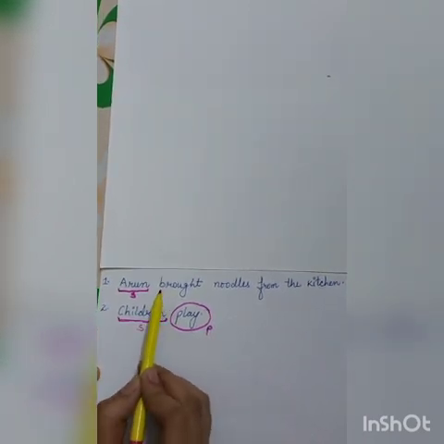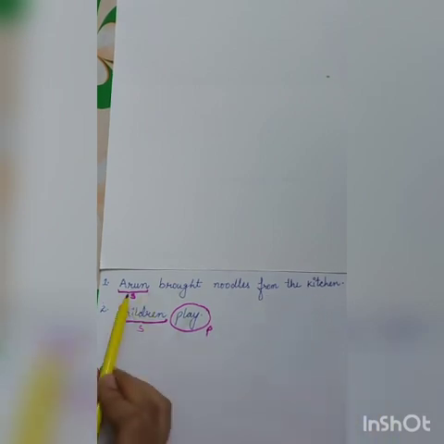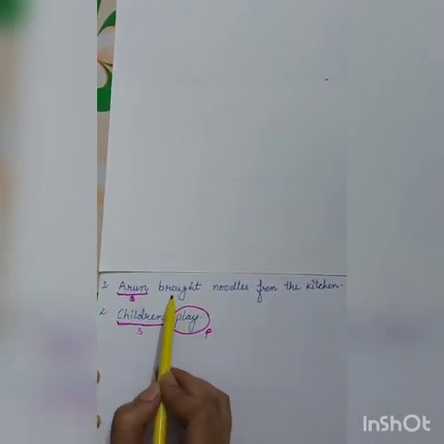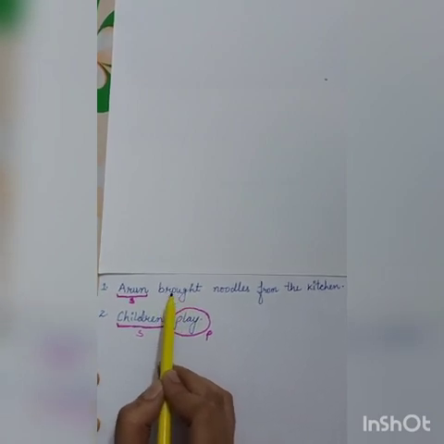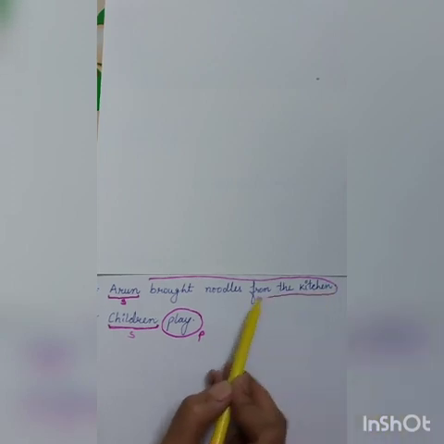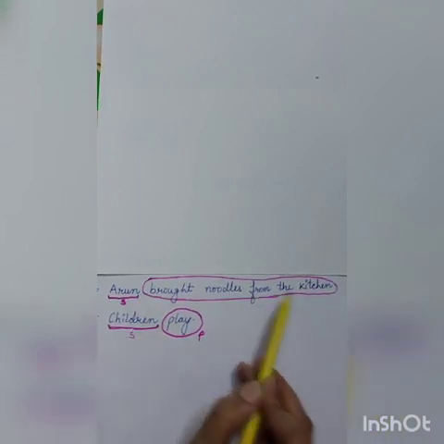But here in this sentence, Arun brought noodles from the kitchen. Subject has just one word, but the predicate has more than one word. That is, brought noodles from the kitchen. So this whole is the predicate.